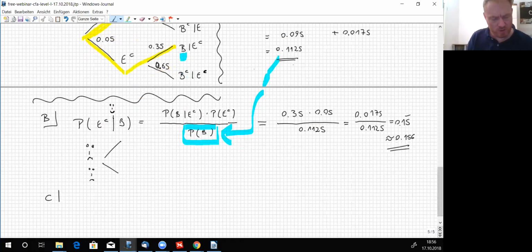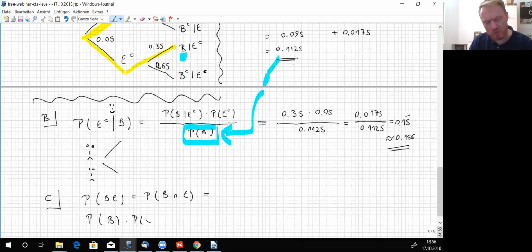So B and E: the probability of B and E happening at the same time can be computed somehow. And of course, the probability of B multiplied by the probability of E can be computed as well, which is easier. So let's do it first. The probability of B is given by 0.1125, which we computed in answer A.